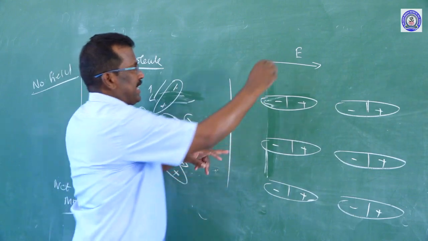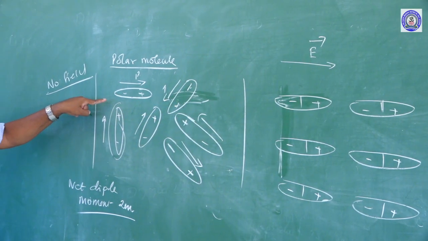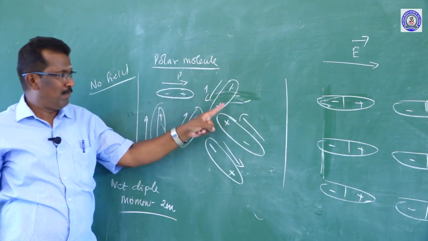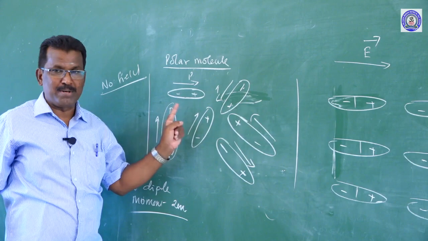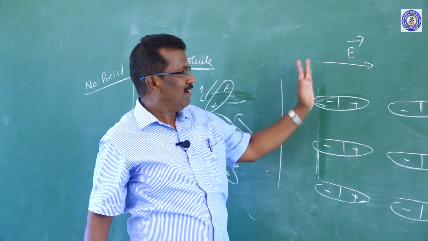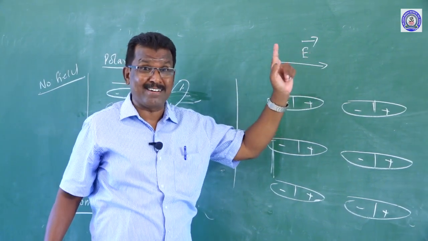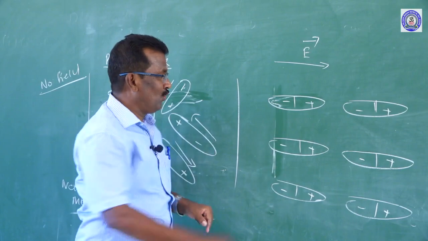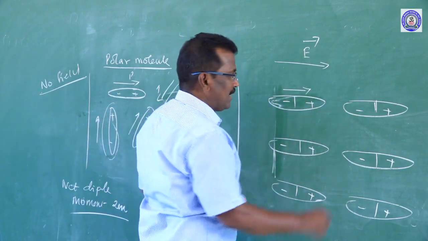With the presence of electric field versus the absence of electric field: when no field is applied, all polar molecules move randomly and the net dipole moment is 0. In the presence of an electric field, all the molecules are oriented in the particular direction, along the direction of the electric field. The dipole moment always points from the negative terminal to the positive terminal, which is also P.